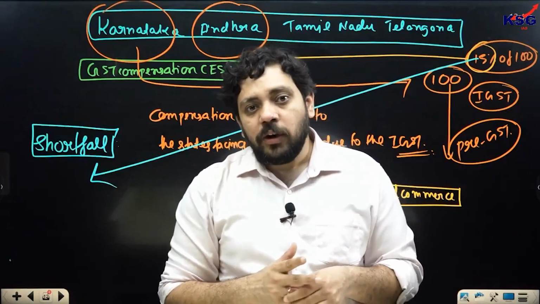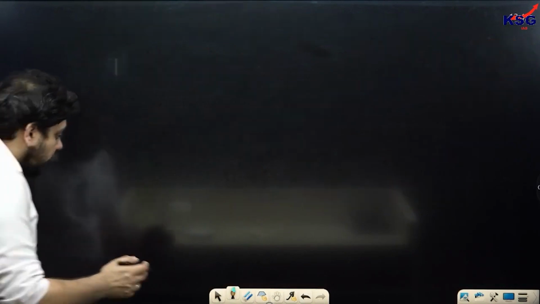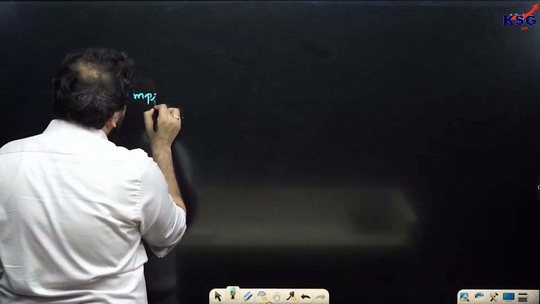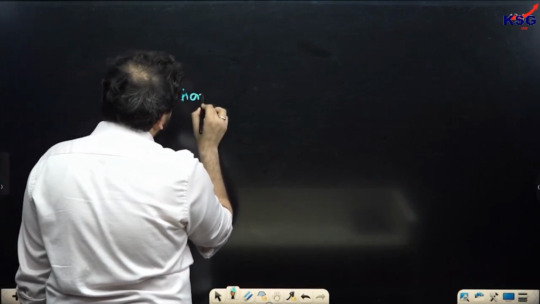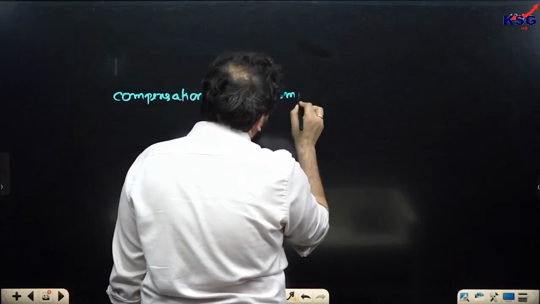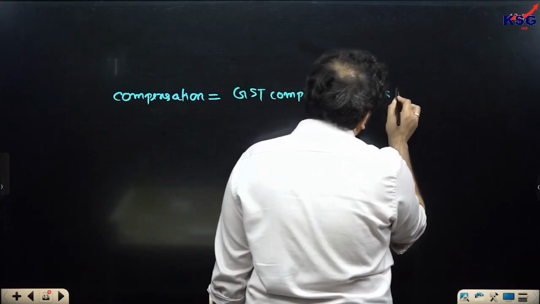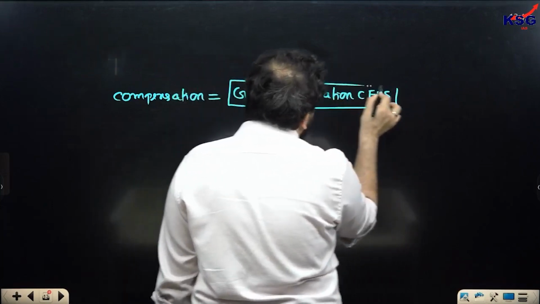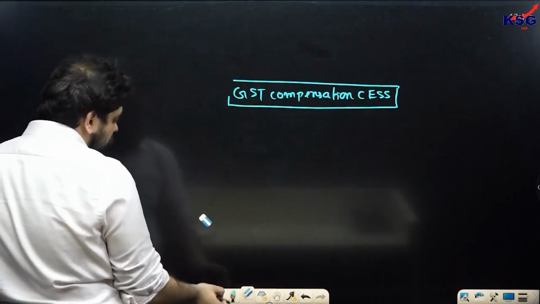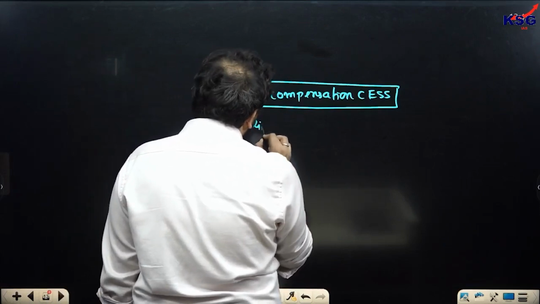Do you understand the point I'm trying to make, class, over here? Right? And for giving this kind of a compensation, class, a new compensation cess was made by the government of India, which is known as the GST compensation cess. भारत सरकार ने एक नया प्रकार का compensation cess बनाया, GST compensation cess. GST compensation cess is applicable on luxury and sin goods.